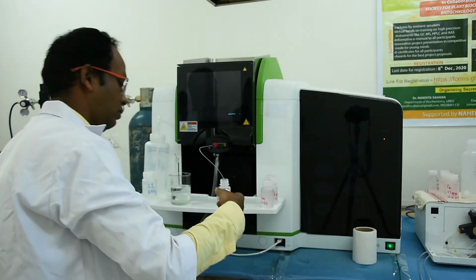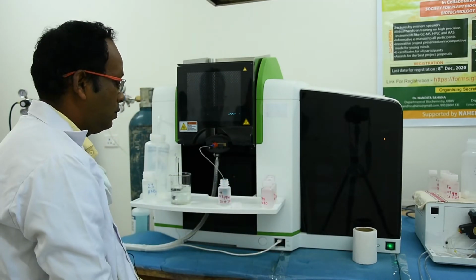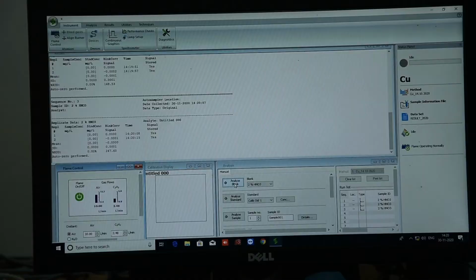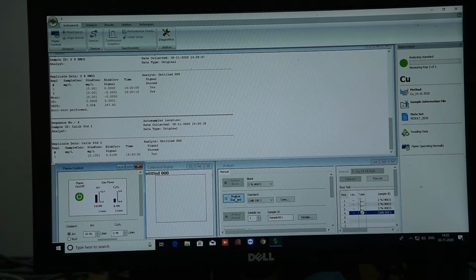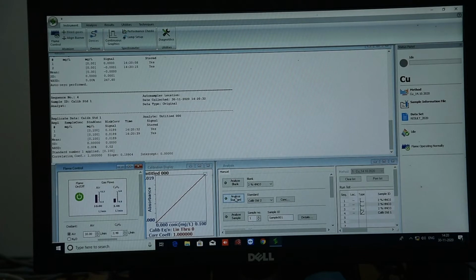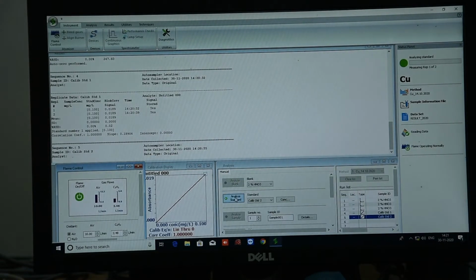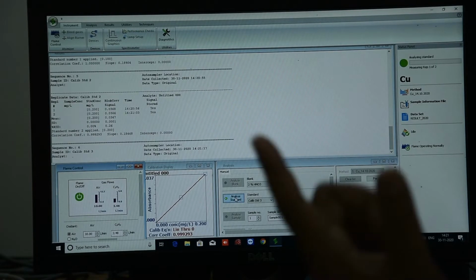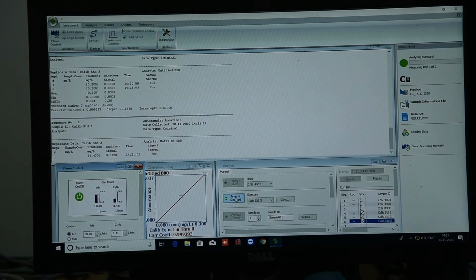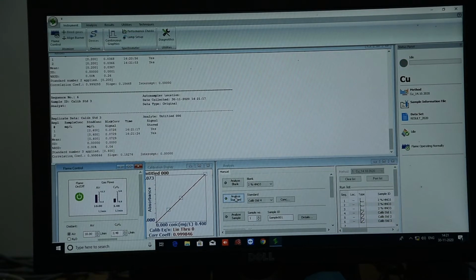Similarly, after that we have to click on analyze standard. Then we will get a calibration curve and that will have 4 different concentrations with 4 different absorbance values.